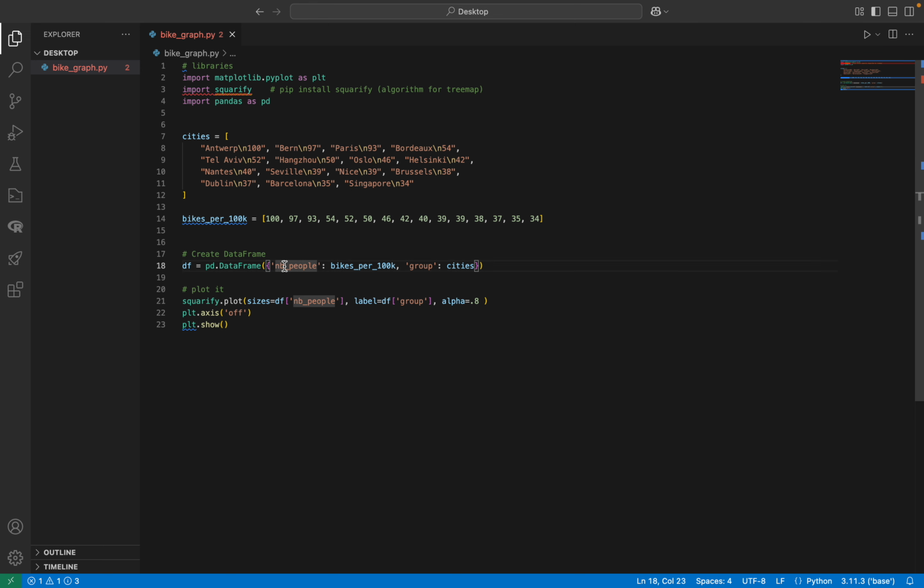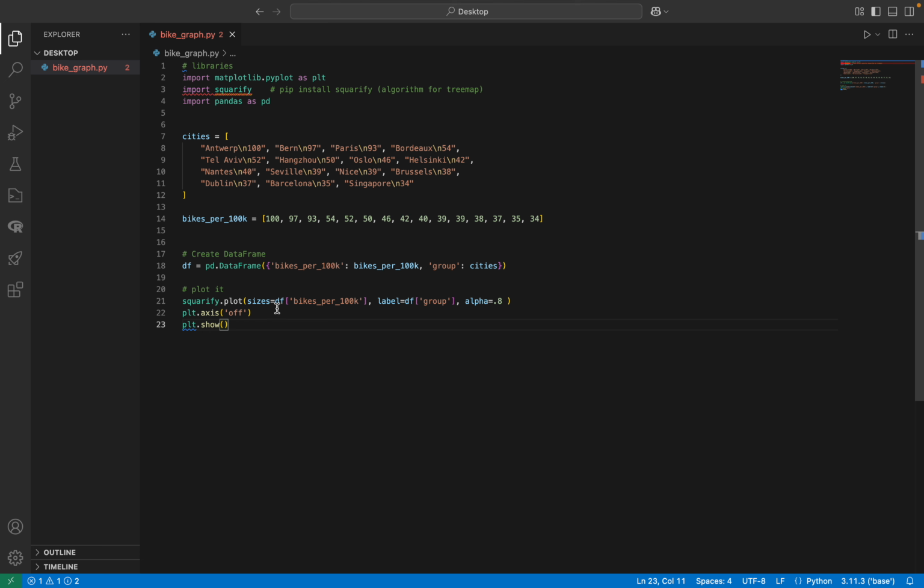Next, I think we should change the NB people tag because it doesn't do a good job describing bikes per 100K. So I'm just going to name it bikes per 100K. We got to change this one as well. Bikes per 100K. Okay, so that's the basics of it done. This would get the numbers sorted.